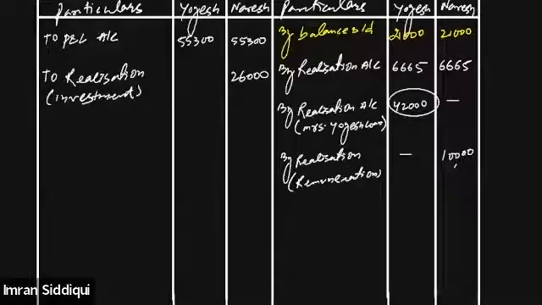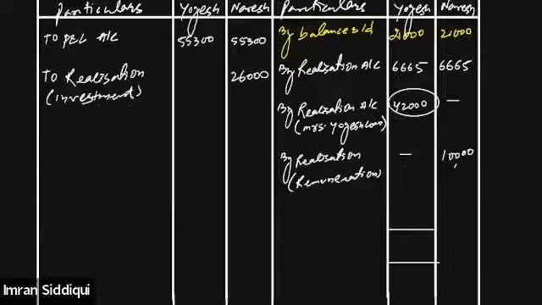Okay, now let's calculate the balancing figure. Let's close the account and find out the balancing figure. First of all, let's do it for Yogesh.